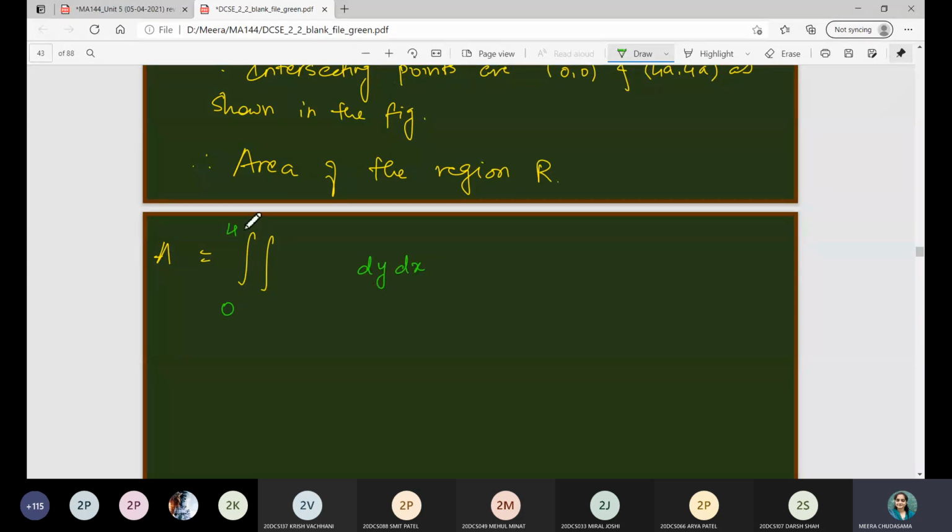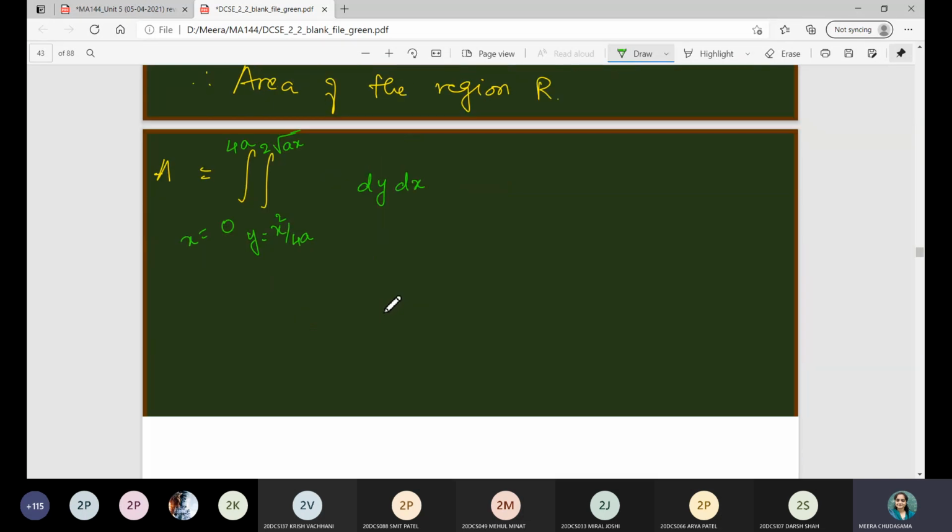So x is varying from 0 to 4a, and y is varying from x square by 4a to 2 root ax. Square root of 4ax, I will write it as 2 root ax, right? So now you have decided the limits, complete it.